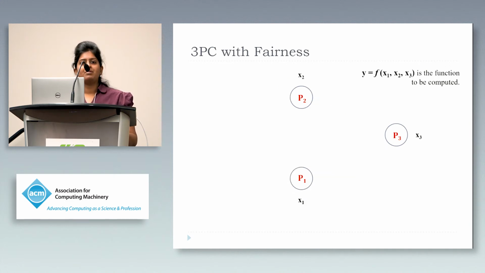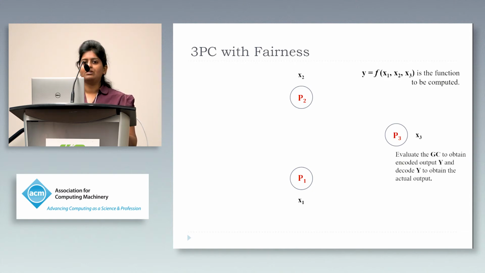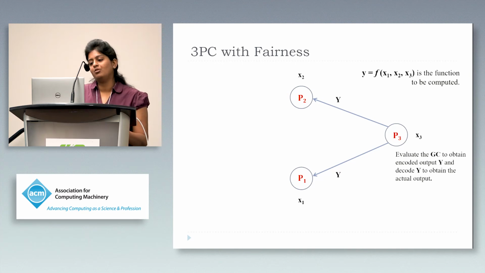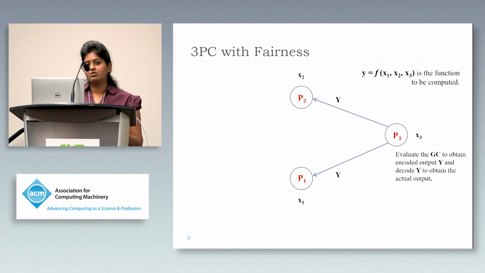Finally, if P3 is happy with all these checks, P3 would then proceed to evaluate the garbled circuit to obtain the encoded output Y and eventually decode it to obtain the actual output. But P3 sends the encoded output Y to both P1 and P2 to help them reconstruct the output, since P3 cannot forge an encoded output without being caught. Now, this summarizes the protocol of Mohassel et al.